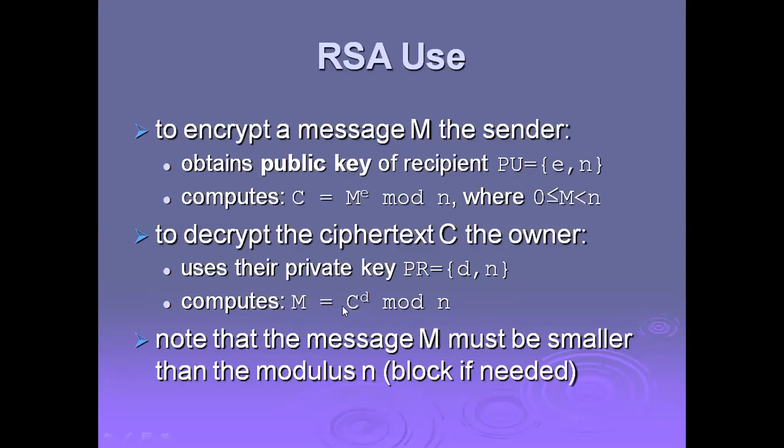Here we first compute C equal to M to the power of E, that is nothing but encryption of the original message. The plain text is converted to ciphertext, and once again the ciphertext is decrypted: C to the power of D modulus N equals M. Note that the message M must be smaller than the modulus N.